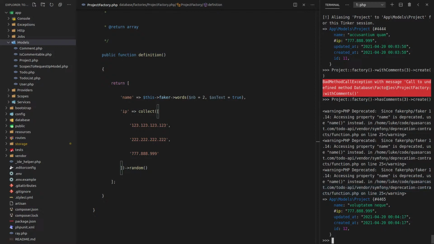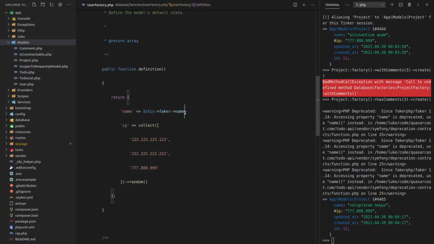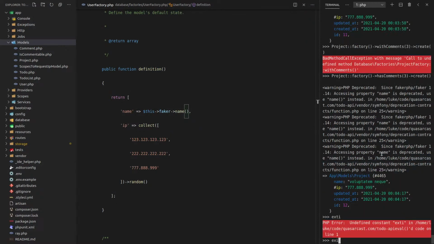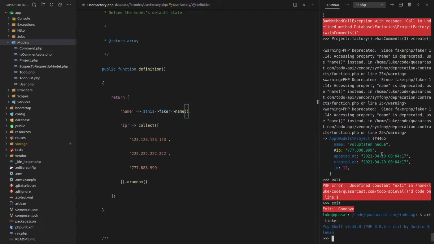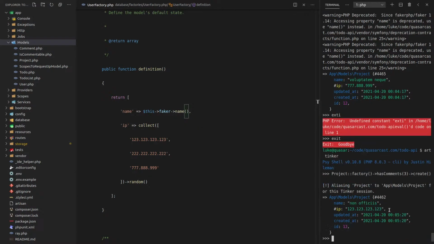I'm just creating a project and I'm doing it with comments. Oh, it also creates a user. So let's say a user factory. There it is. I need to be using a function there because that's going to be deprecated soon. Art tinker. Let's run it again.